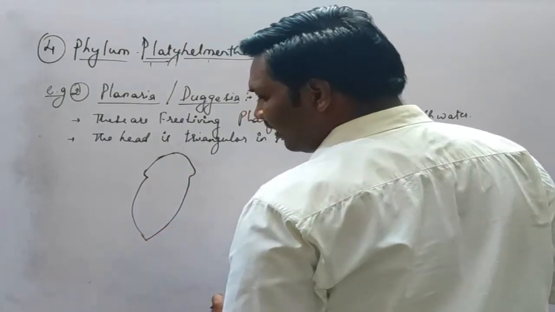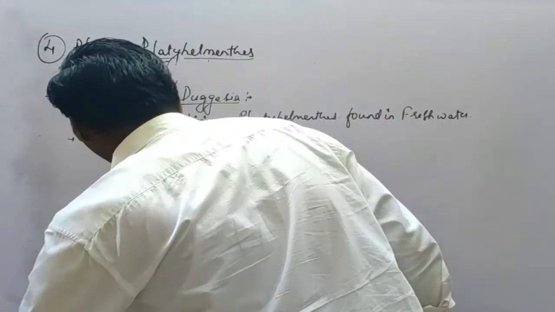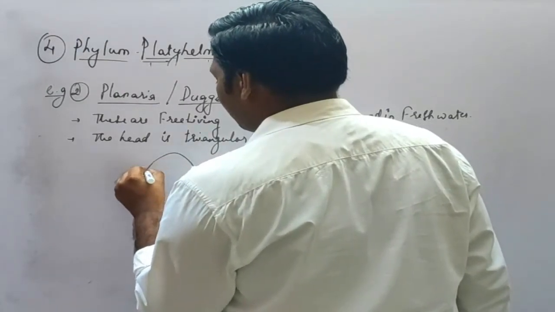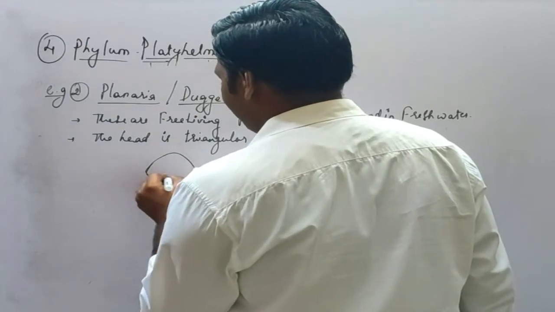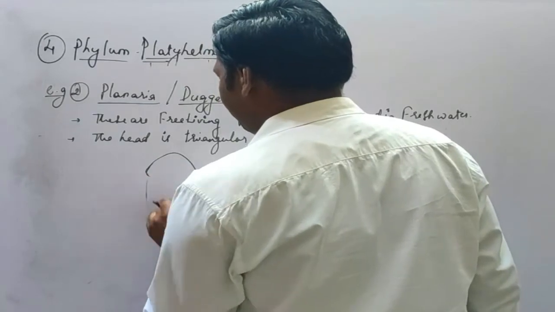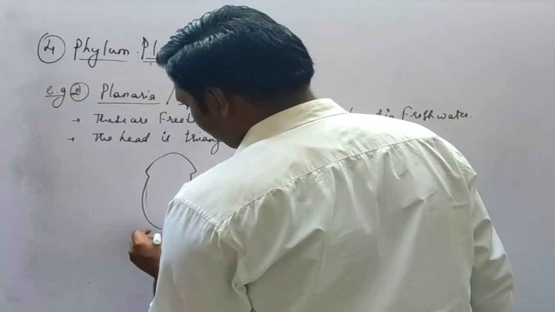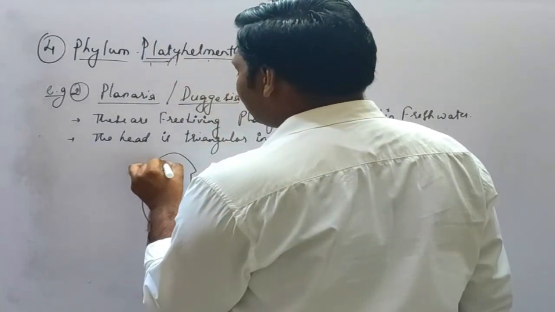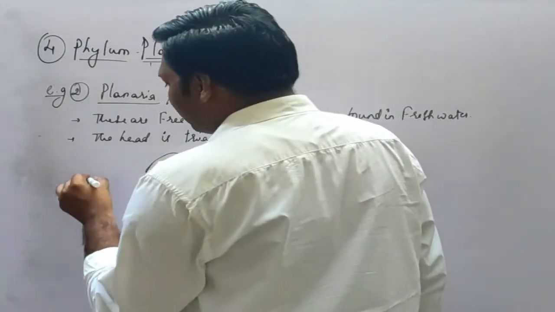Sorry, let me draw once again. Here you can see two eyes which are rudimentary, and this is a dorsal view.